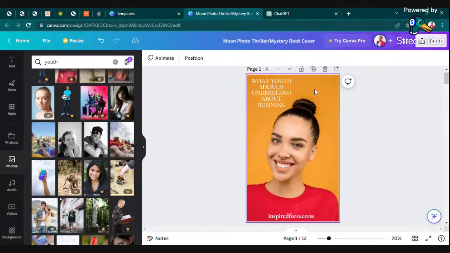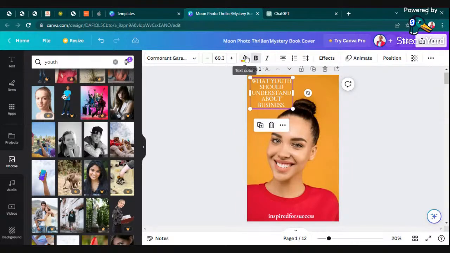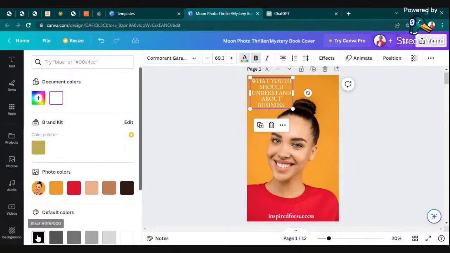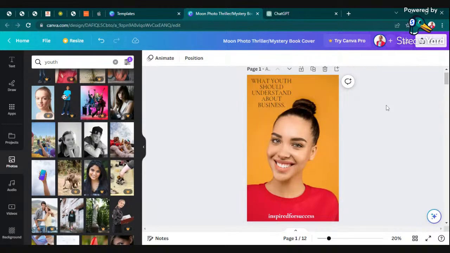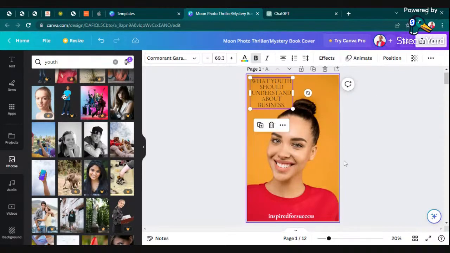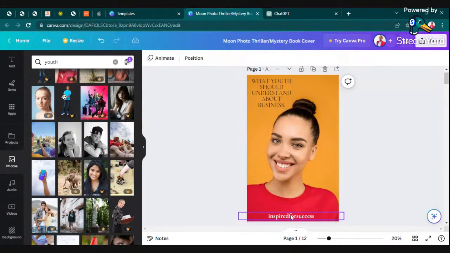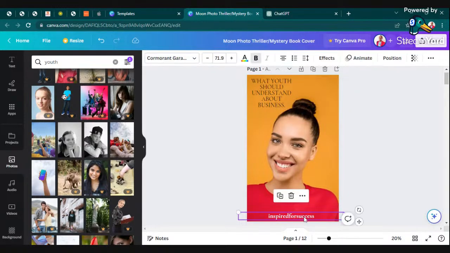For this color, I think black writing is going to appear much better. That is what we are going to have, but I can change this handwriting into the one that we use below here, which is Cormorant. So I'll go for Cormorant also.